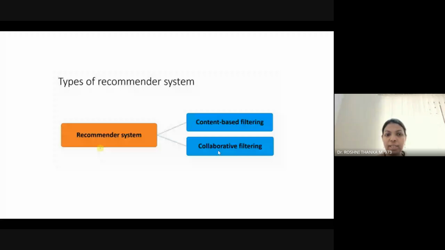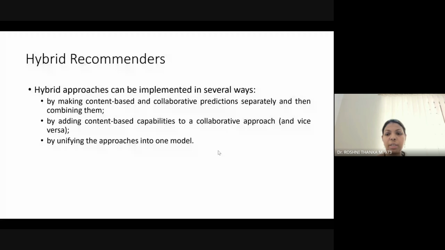There are mainly three types of recommendation systems. One is content based, collaborative based, and hybrid. So three types of recommendation system are there. Hybrid means we have both content based and collaborative based. So let us discuss one by one.